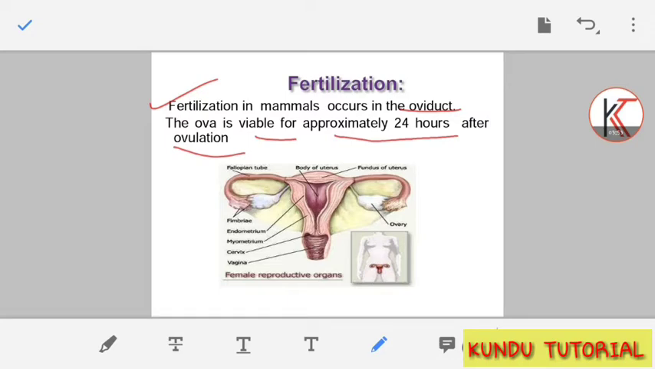Viable means it will be mature and present for fertilization. Where will it be present? Not in the ovary. You make this mistake often. So if they ask where fertilization takes place and give the options, the answer will be the oviduct or fallopian tube, right?